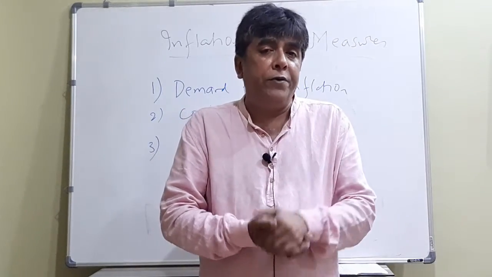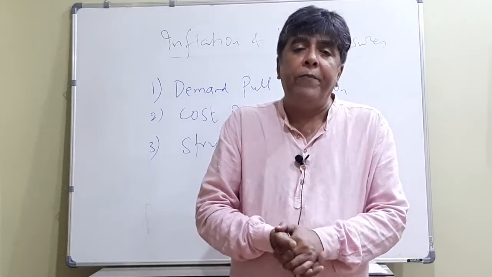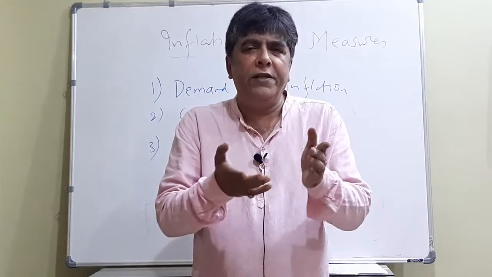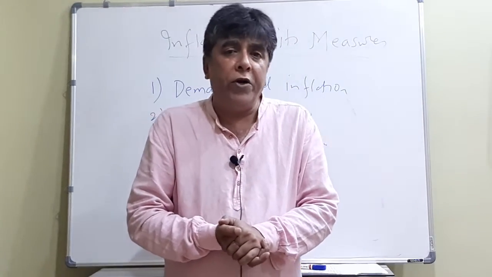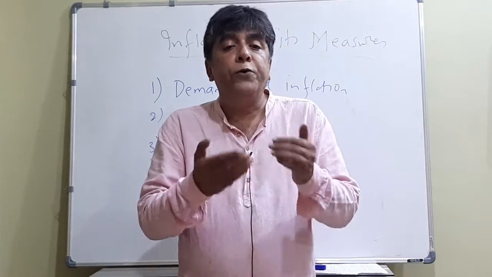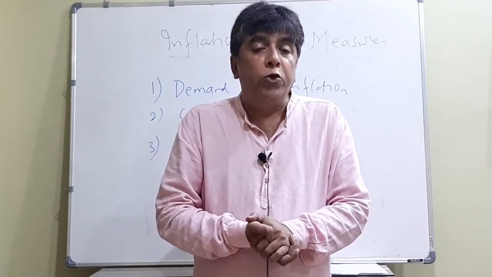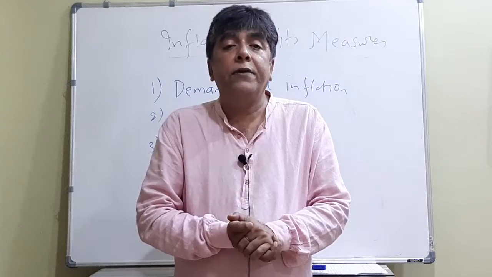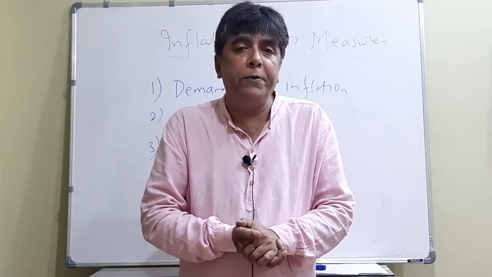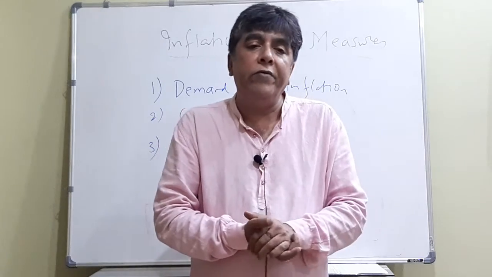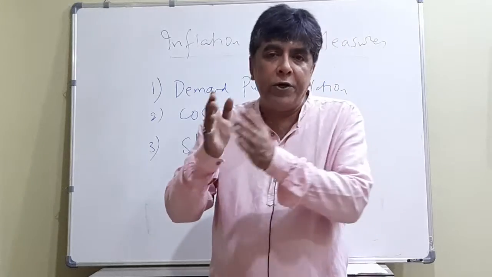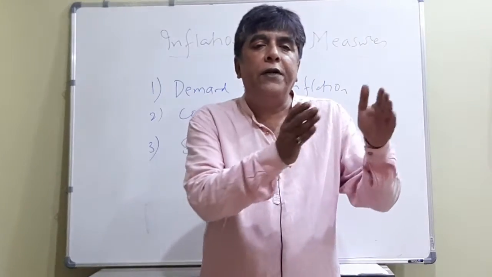To make the calculation easy, suppose consumption of salt per month is 1 kilogram, and consumption of sugar is 10 kilograms. So the weight of sugar is 10 times more than that of salt. See the example again. Consumption of salt is only 1 kilogram and that of sugar is 10 kilograms.